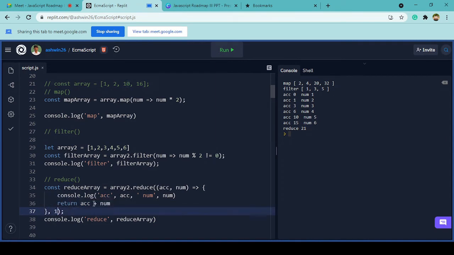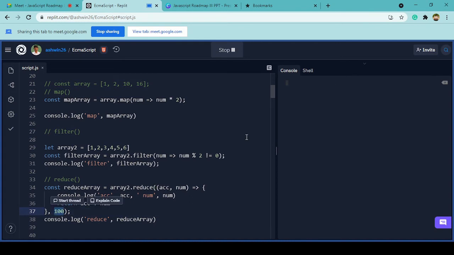If I try to give 1 over here in the beginning, if you can see it is 0, it will change to 1. So that's the second argument that we are passing. Let me run it again, and you will see the accumulator is 1 at the beginning. Using this we can give any value, let's say 100. We can give any specific point that we want our reduce function to start accumulating from.